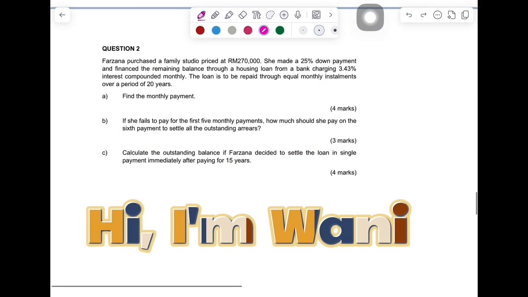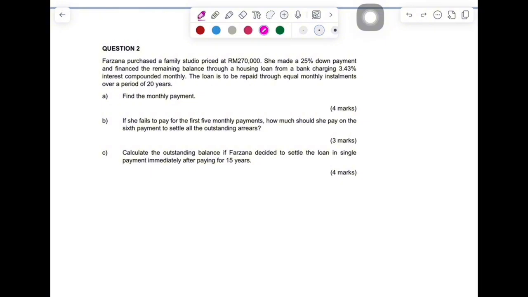Hi, I'm Wani and I'm going to show you how to solve this question. Farzana purchased a family studio priced at 270,000. She made a 25% down payment and financed the remaining balance through a housing loan from a bank charging 3.43% interest, compounded monthly. The loan is to be repaid through equal monthly installments over a period of 20 years.